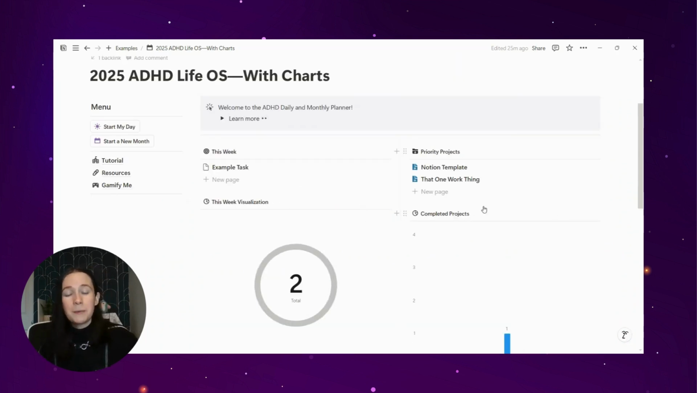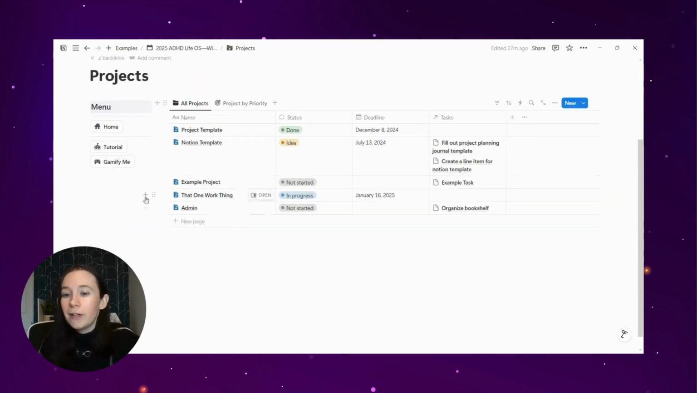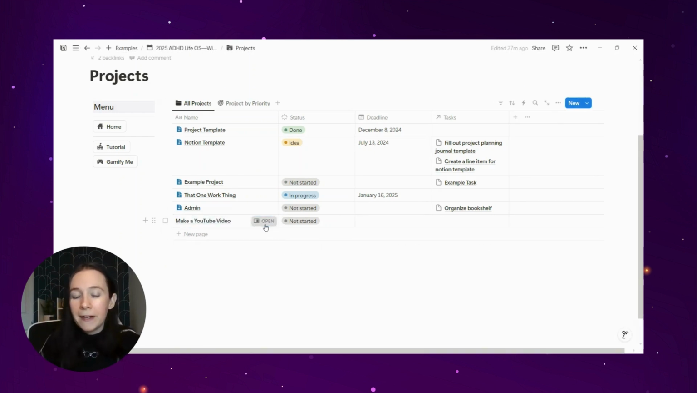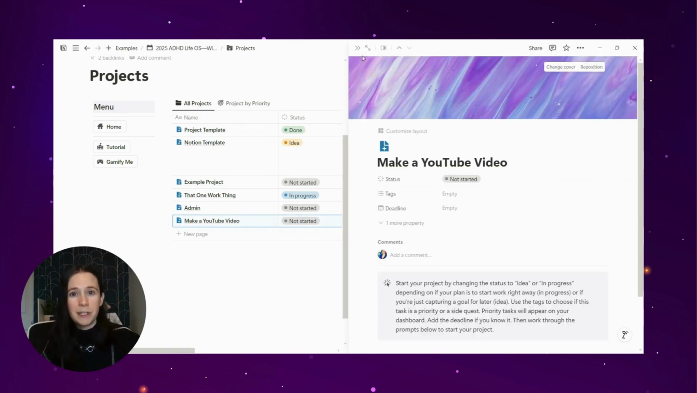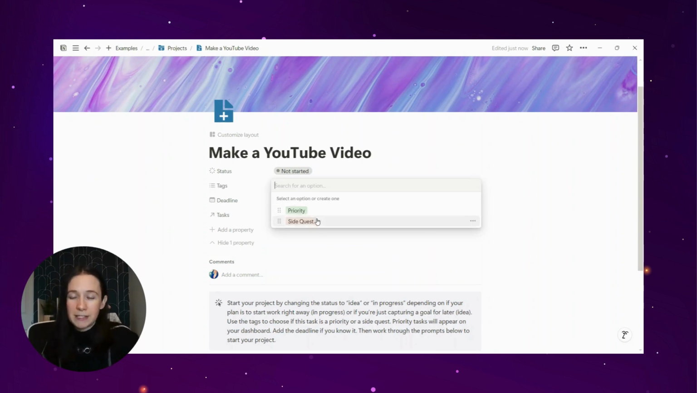While on the dashboard here, we do have a place of priority projects. I'm going to go into the projects database first because this is only showing us the projects that are important, that have a deadline, that are urgent, all of the things that make them a priority. But we actually have a couple of options here in the projects. So if I go to create a new project, let's just say that it's make a YouTube video. I can then open this up, choose the project template. I can decide if it is a priority or a side quest.